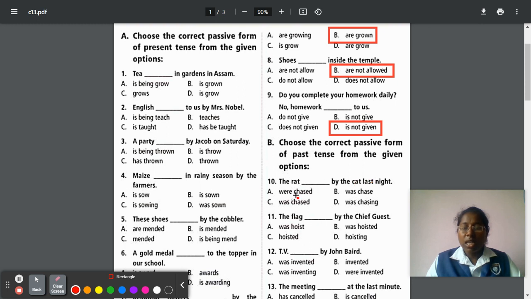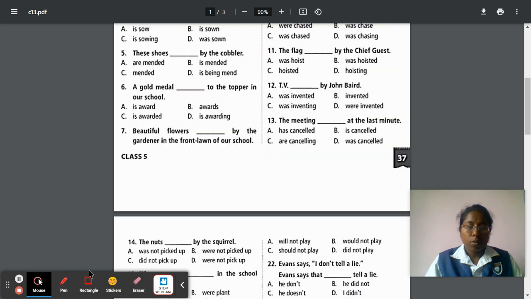Option A, were chased. Option B, was chased. B, was chased. B, was chasing. So, rat. Only one rat is there. So chase will be changed into chased. So was chased. Option B, was chased, is the correct answer.